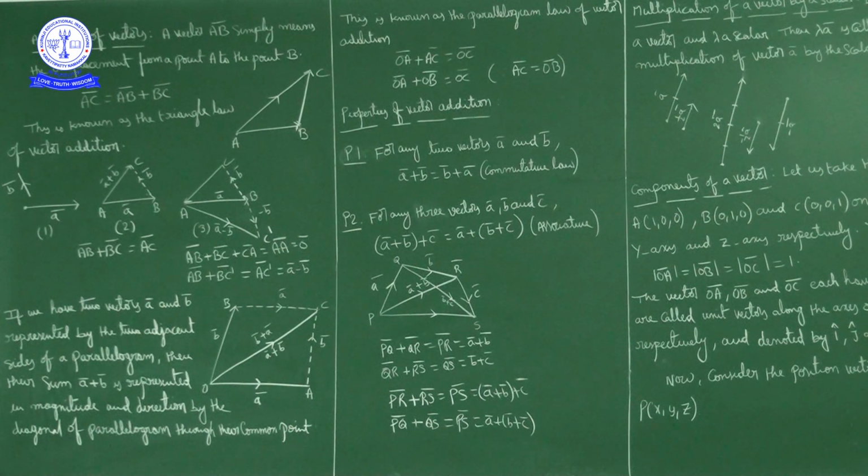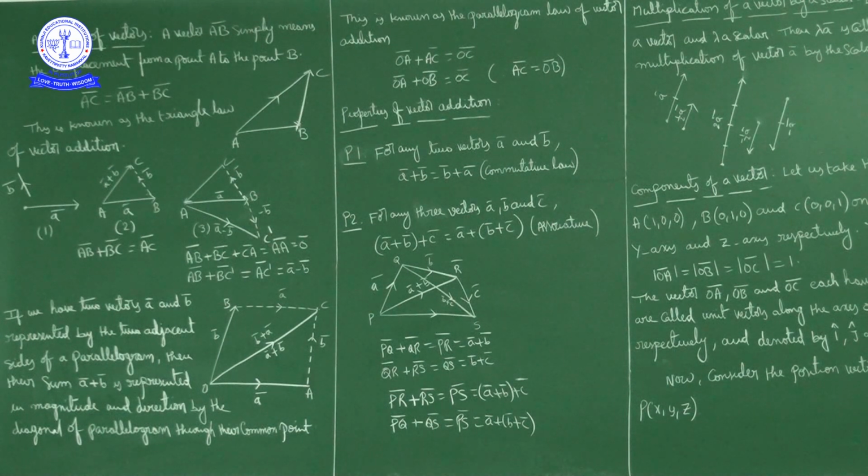Here once again I will repeat. If A bar and B bar are two adjacent sides of a parallelogram, then their sum is represented in magnitude and direction by the diagonal of the parallelogram through their common point. So OA bar plus AC bar is equal to OC bar, nothing but A bar plus B bar.